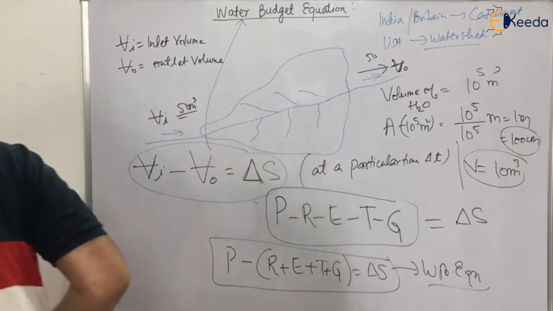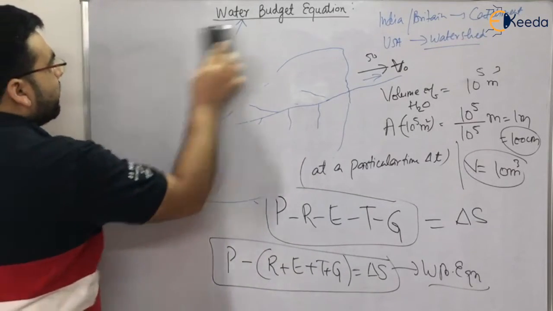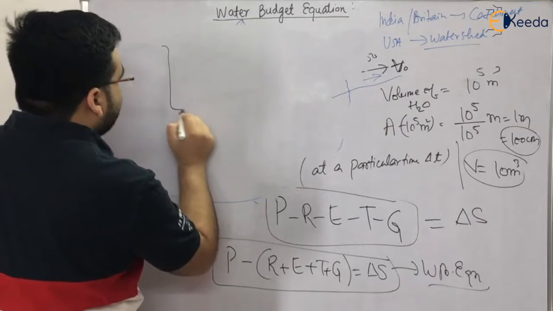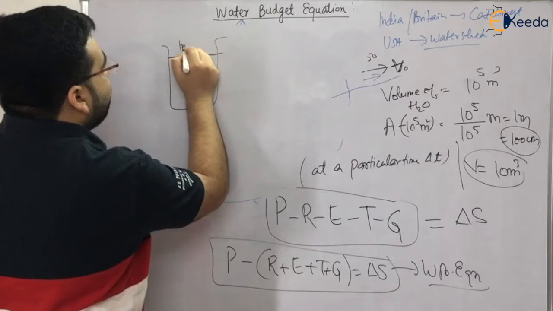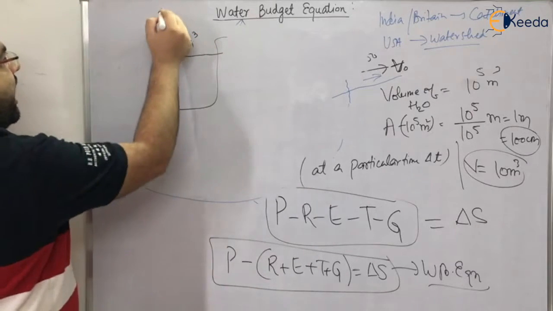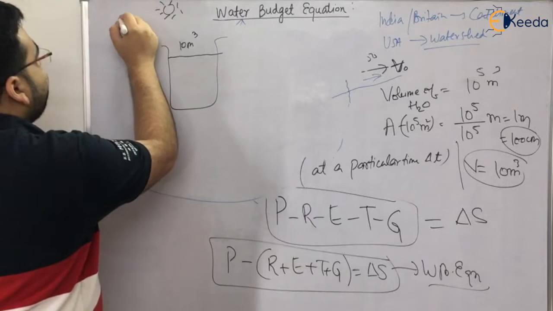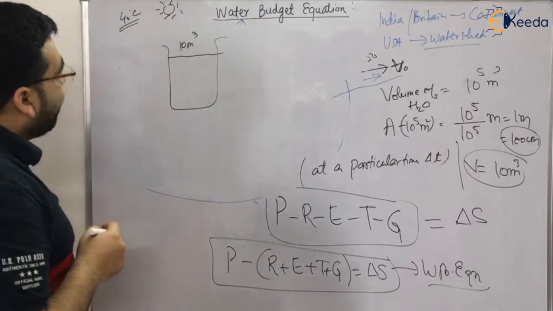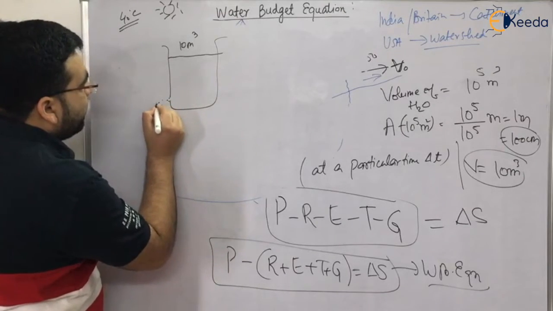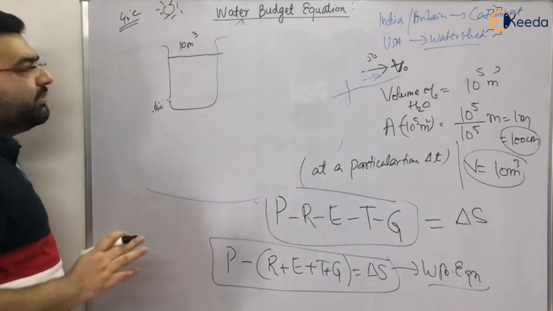Now, to make you understand in very simple terms, let me also draw it. Let us say that I have a bucket. The volume of the bucket is 10 meter cube. Let us say it is a very big bucket. Now I have put it under the sun rays, and the temperature is 40 degrees Celsius. I have also made a hole here, so there is some continuous outward discharge. Initially I have filled the bucket up to its brim level, that is 10 meter cube.